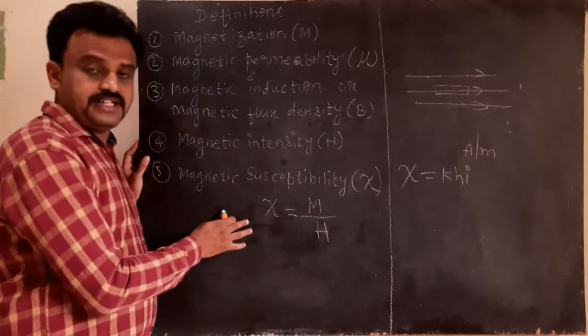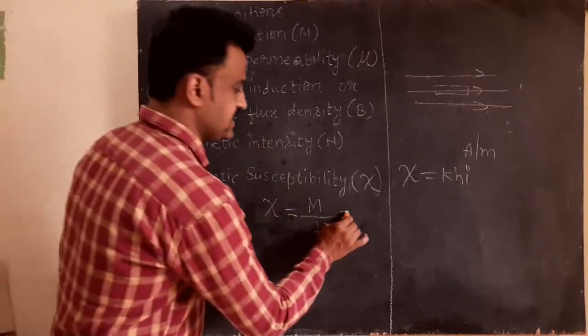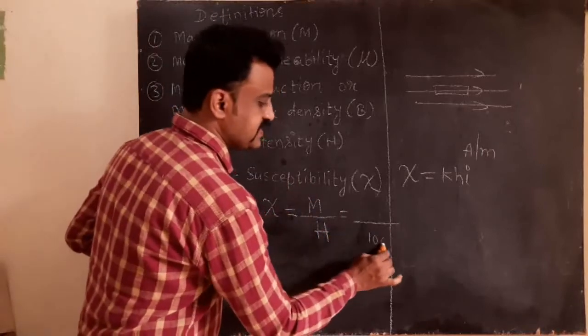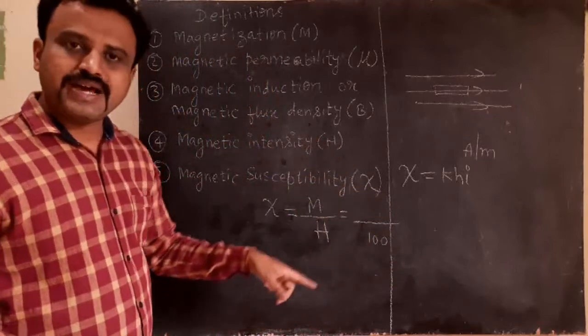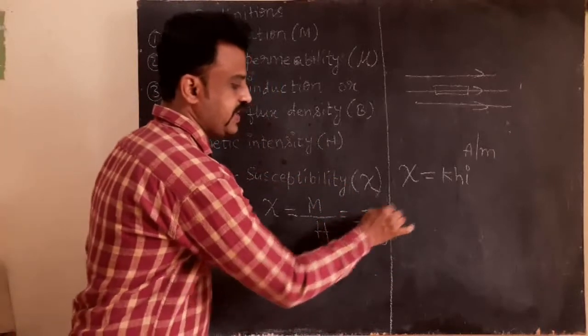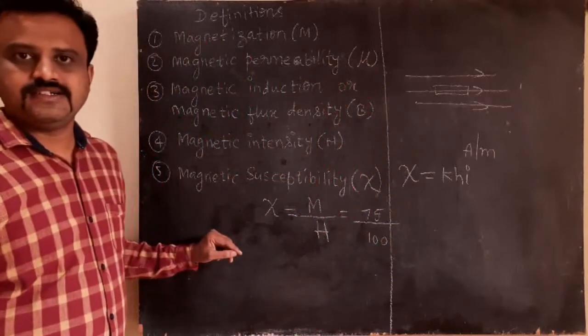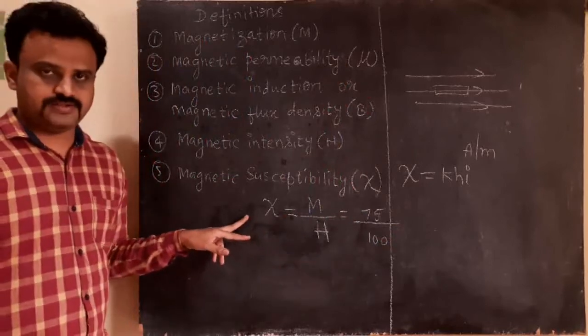So magnetic susceptibility means you have given a field. Let us say you have given 100% field. In the 100% field, how much has it got magnetized? Let us say it has magnetized 75%. So 75 by 100 is the magnetic susceptibility.